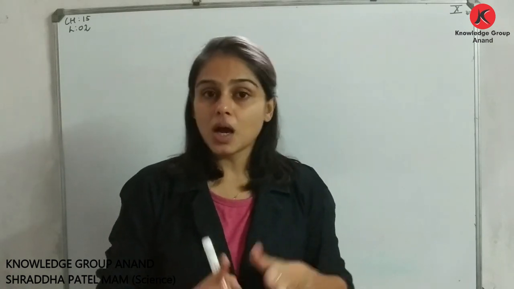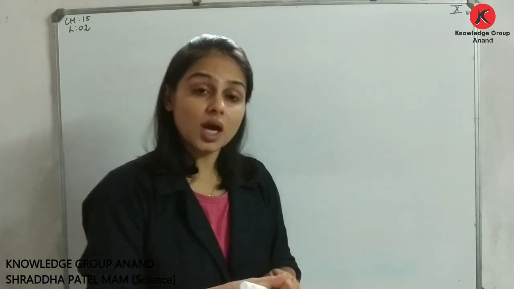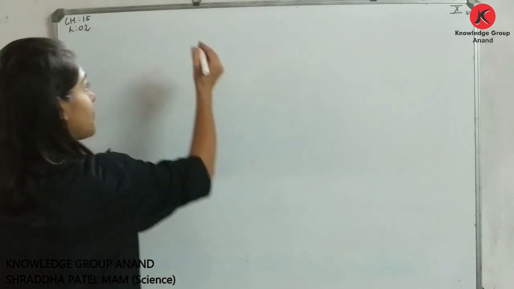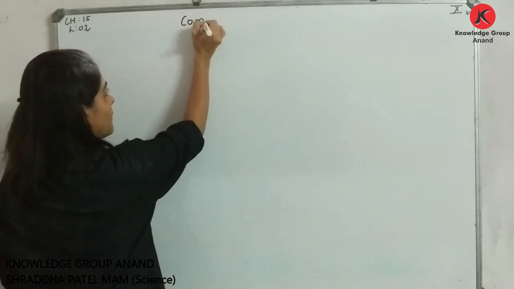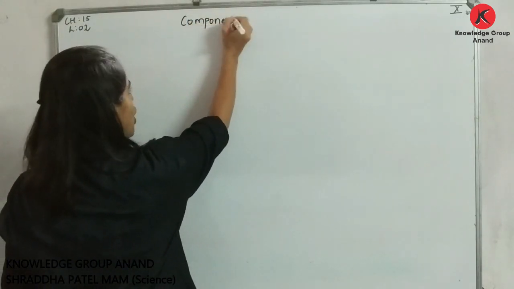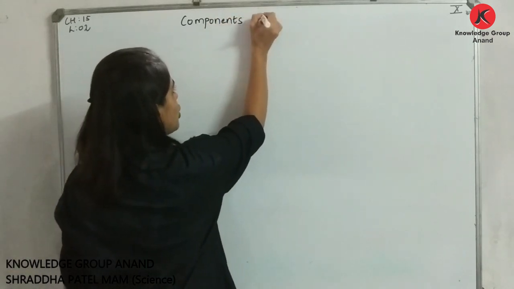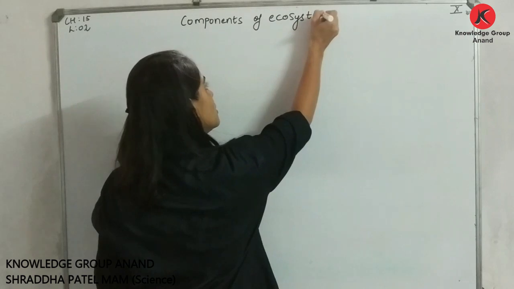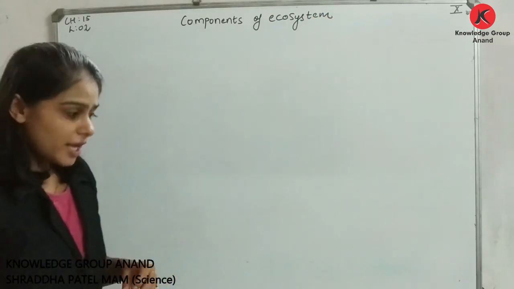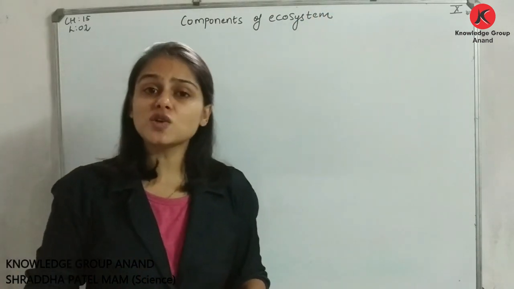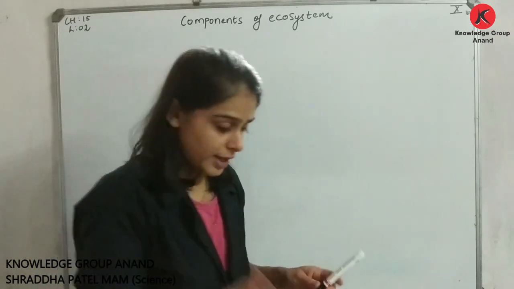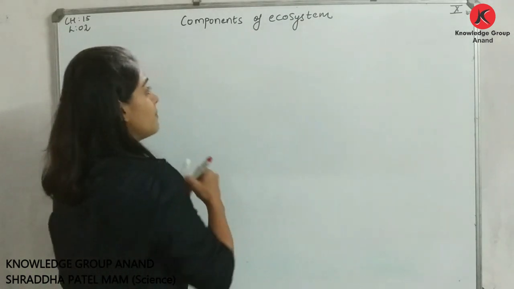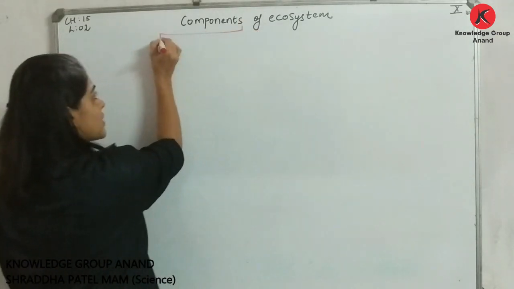Dear students, we have started with components. What have we started with? Components of ecosystem. If I am talking about components of ecosystem, you know very well, we have two components, right?